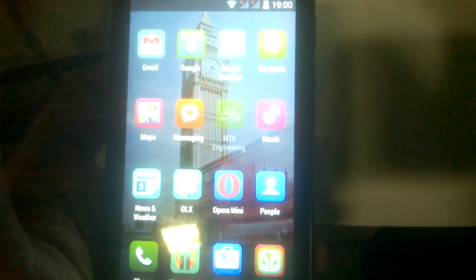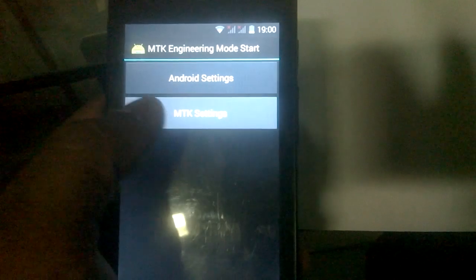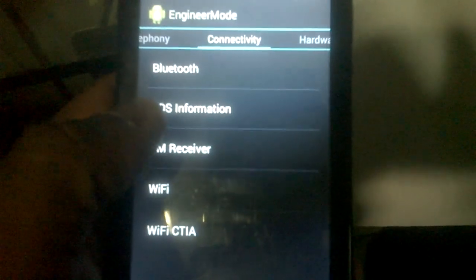I'm clicking on MTK Engineering mode, then MTK settings. Again on the second menu, which is connectivity, here in the CDS menu, in the radio menu. Now here is the main part. Let's start this process again so that you can understand it.